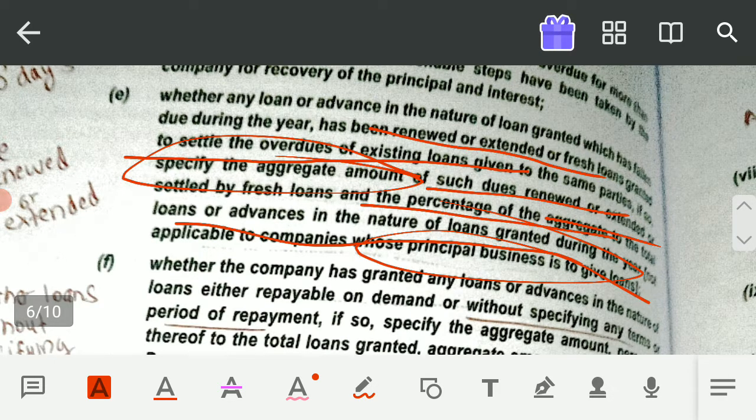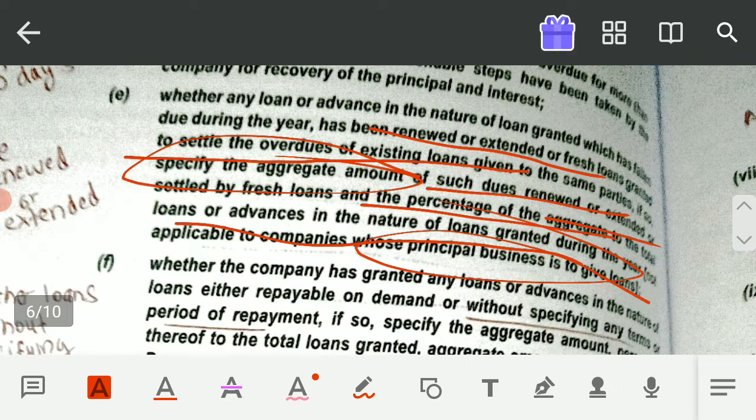And what is now ABC doing? ABC is freshening up the loan. ABC has renewed the loan, given to the same parties. If so, now you have to indicate this amount and whether these dues are renewed or extended.